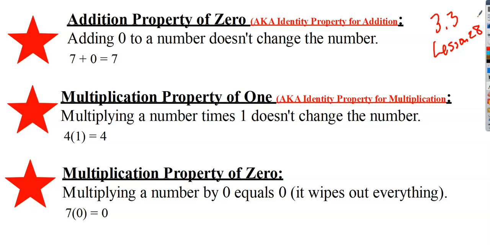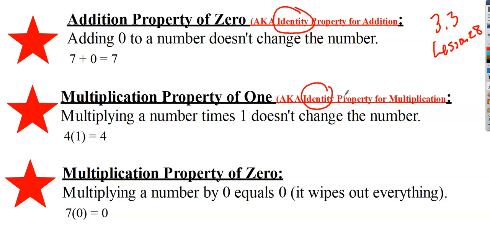And so these three properties, the addition property of 0, the multiplication property of 1, and the multiplication property of 0, you guys really know these already. You just maybe haven't seen the name associated with the idea. And I want you to know that this is called the identity property for addition. This is the identity property for multiplication. And by identity, I mean it's who you are, right?